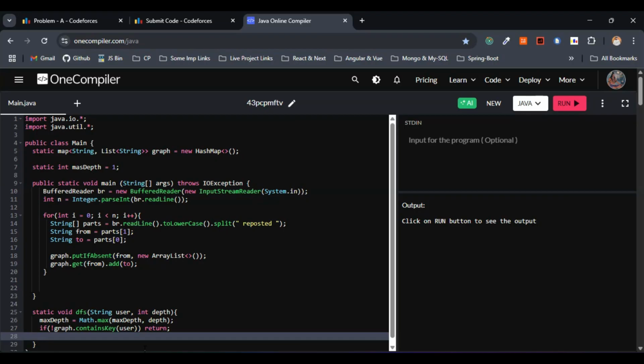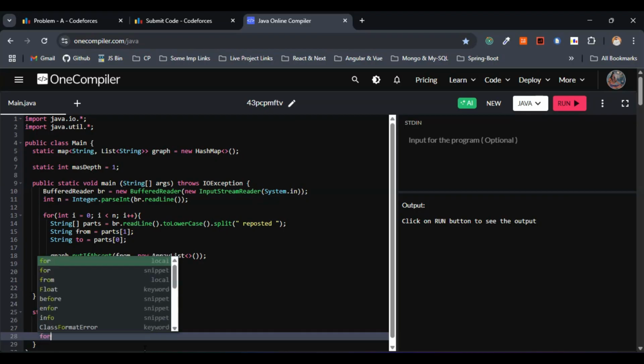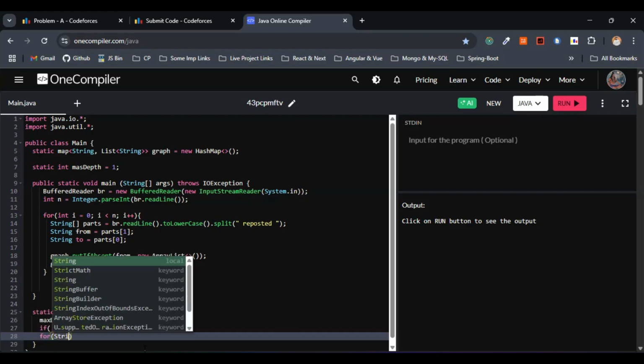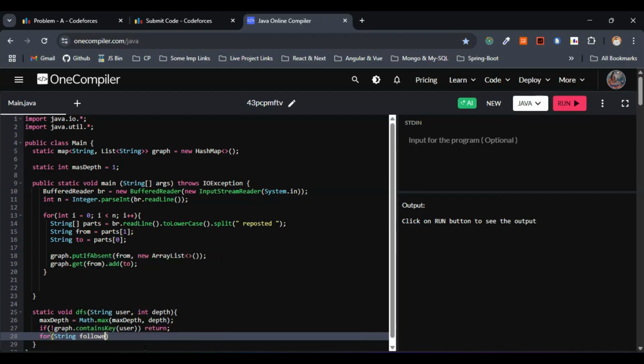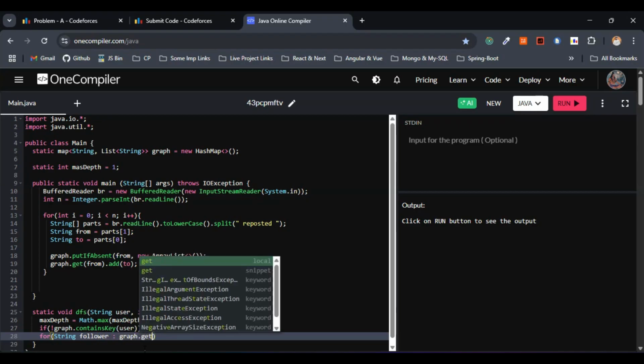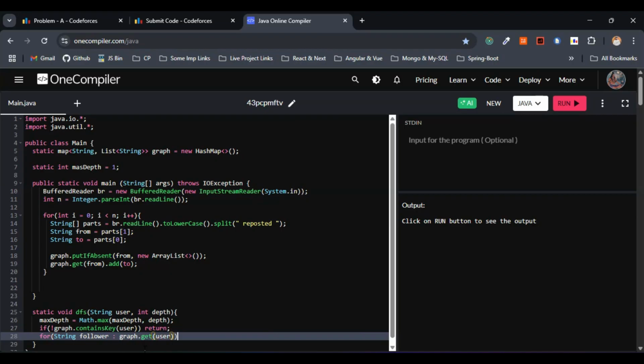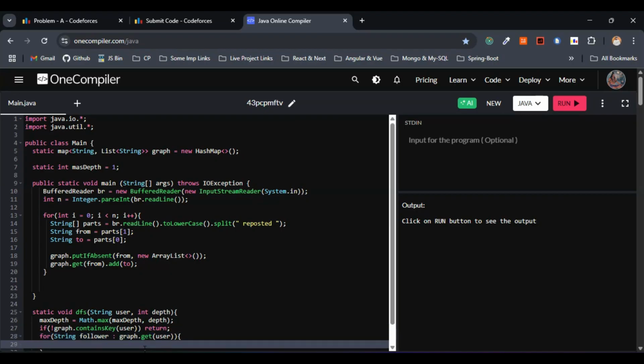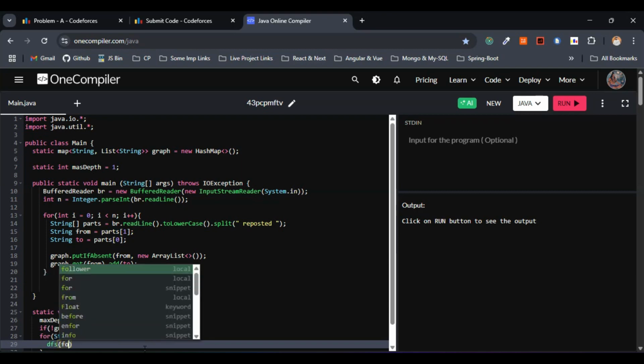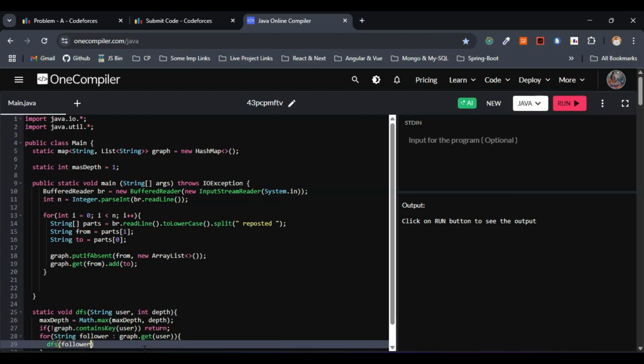Now we have to recurse for each follower who reposted from this user. Let's go with a simple for loop here: String follower in graph.get(user). Within the for loop, let's increase the depth for the next level, so this will be follower comma depth plus 1.